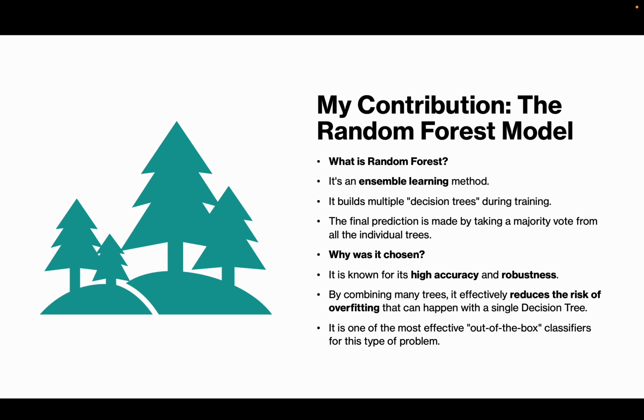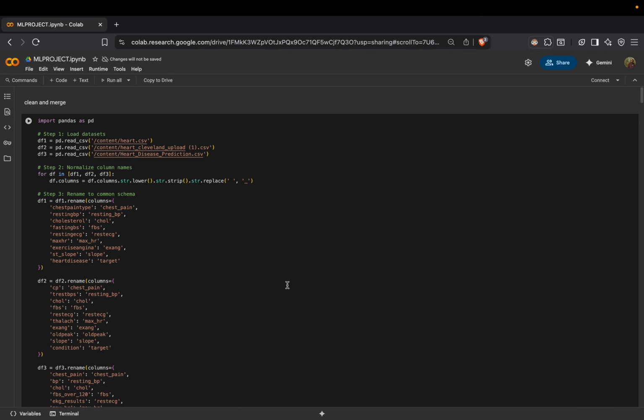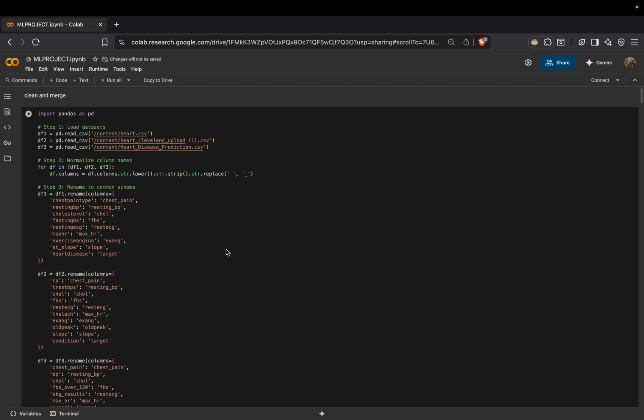We can go through the Google Colab where we worked on our project. We imported libraries such as pandas, which is for data manipulation, matplotlib and seaborn for visualization, and time for latency measurements.